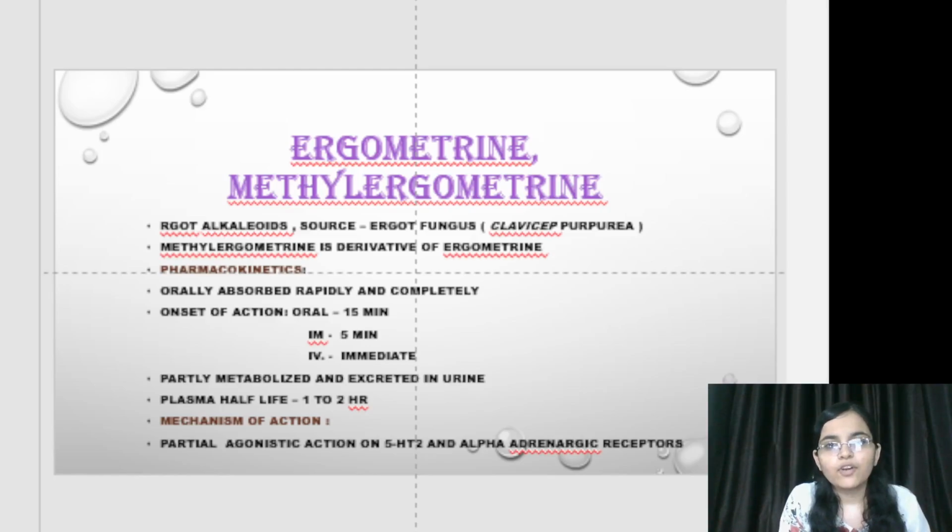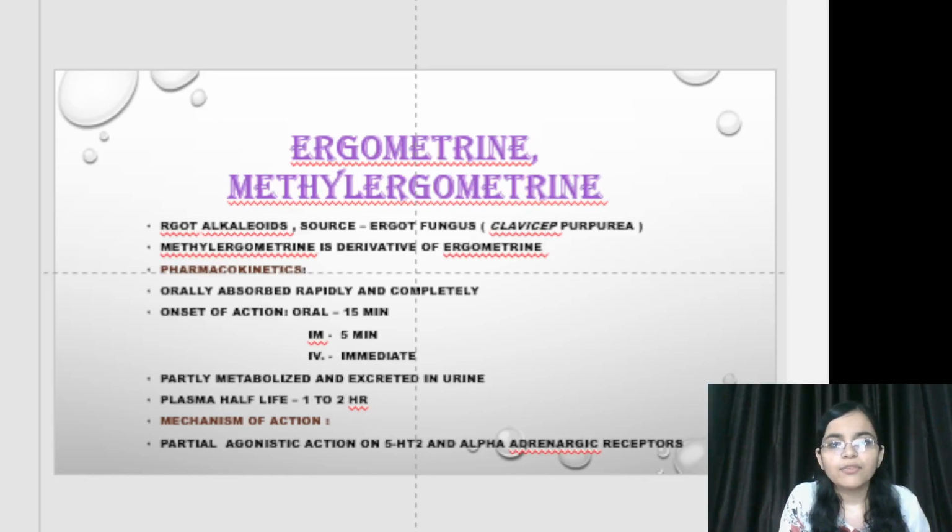Moving toward our main topic, ergometrine and methylergometrine. These are ergot alkaloids obtained from the ergot fungus Claviceps purpurea. Methylergometrine is a derivative of ergometrine. Moving towards its pharmacokinetics. They are rapidly and completely absorbed by oral route. Onset of action, orally it starts action in 15 minutes, intramuscularly in 5 minutes, and IV it acts immediately. It is partly metabolized in the body and excreted in urine. Its plasma half-life is 1 to 2 hours.